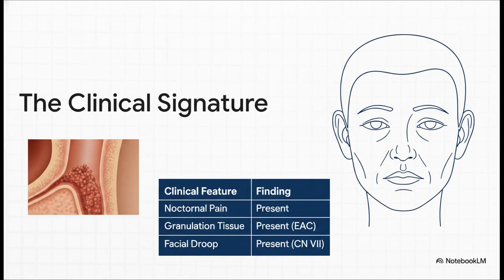So what's the strict diagnostic threshold here? It isn't just mild discomfort. You're looking for excruciating, relentless ear pain that is characteristically way worse at night, and that's usually accompanied by purulent otorrhea. When you actually look in the ear, otoscopy strictly reveals granulation tissue right at the bony cartilaginous junction of the external auditory canal. And as this osteomyelitis relentlessly destroys the temporal bone, it begins to threaten adjacent structures. The most critical immediate threat here is to cranial nerve 7, which clinically presents as an ipsilateral facial droop.